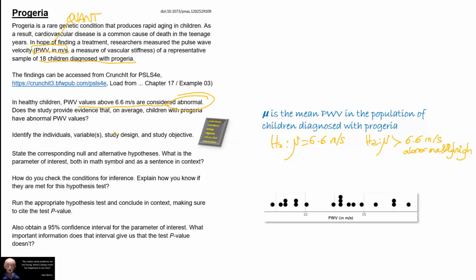So we have the raw data. Here I just made a dot plot, and you can see that we have a roughly even distribution over the whole range. There's no obvious skew, no clear outliers. So the data are appropriate for a t-test.